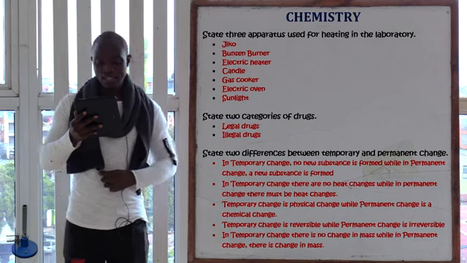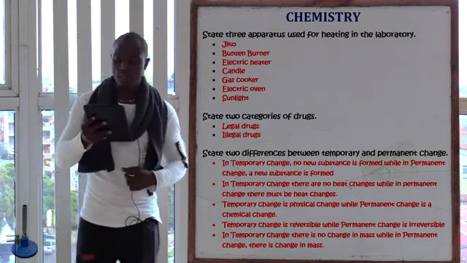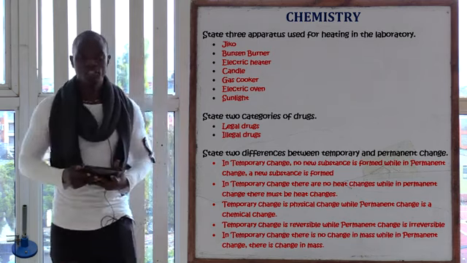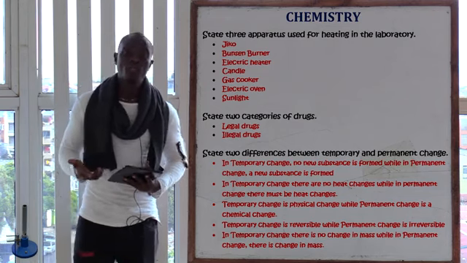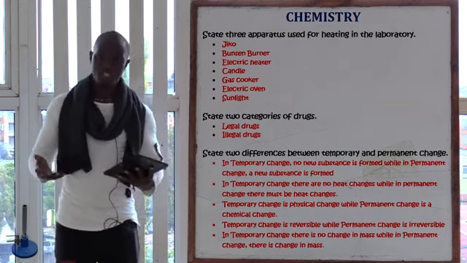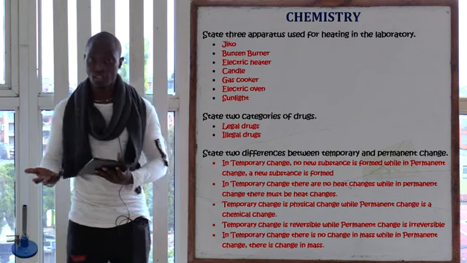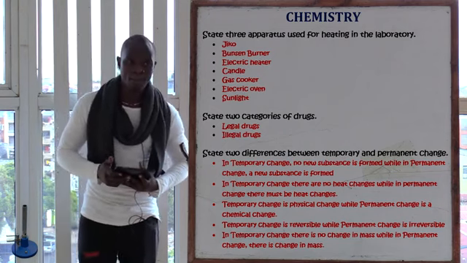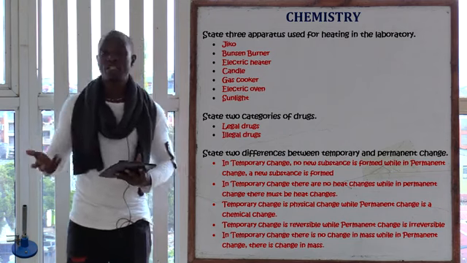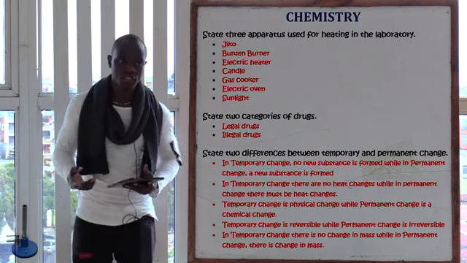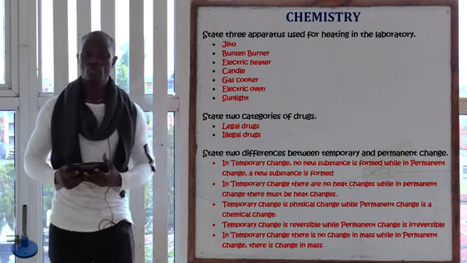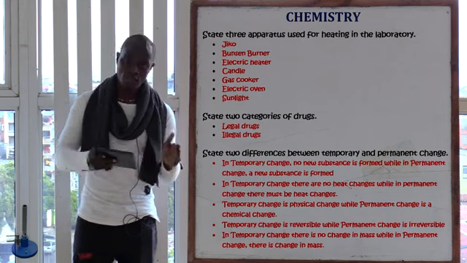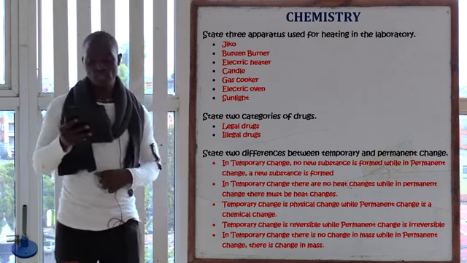So question number 19 is asking, state two differences between temporary and permanent change. The other name of temporary change is physical change or reversible change. The other name of permanent change is irreversible change or chemical change. So it can be called either of those names.